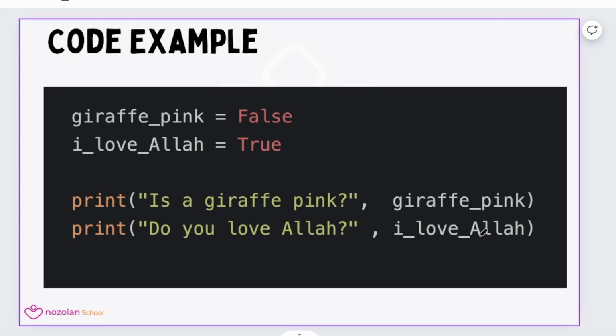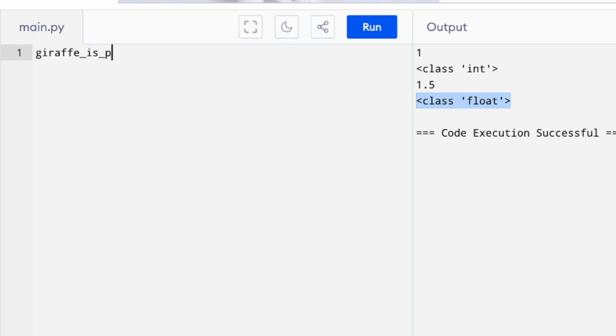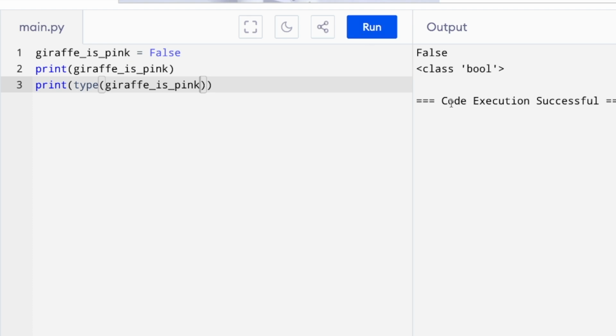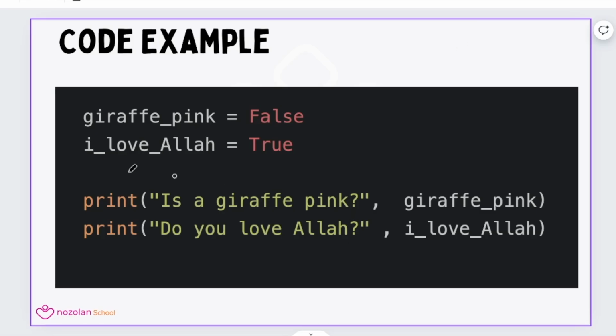Let's give this a try. giraffe_is_pink equal False. Print giraffe_is_pink. That's correct. And let's also print the data type using the type statement. And we pass it. Exactly. So the type of this variable, giraffe_is_pink, is Boolean, or bool. Try to define another variable called I love Allah and assign the value True, of course, and also try to print it and see the type of this variable.